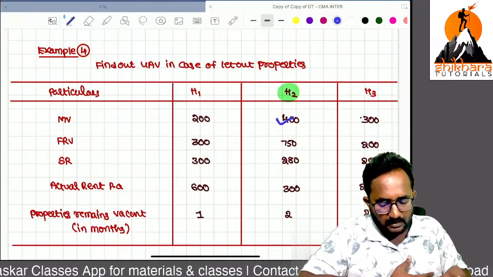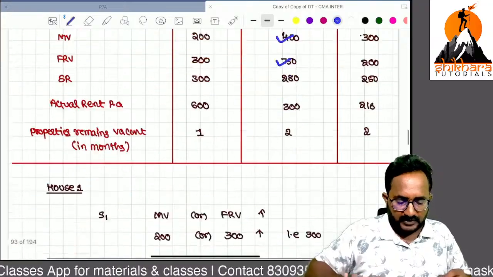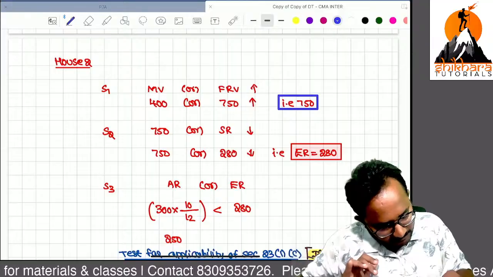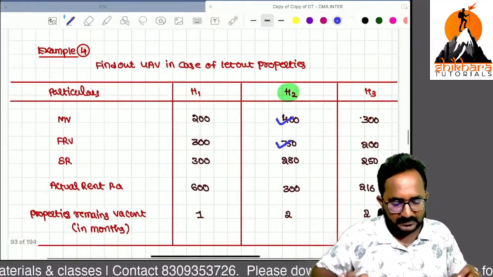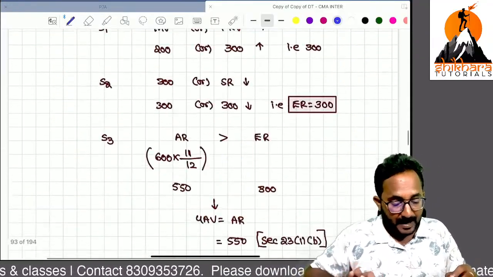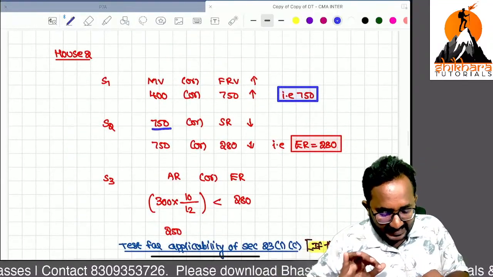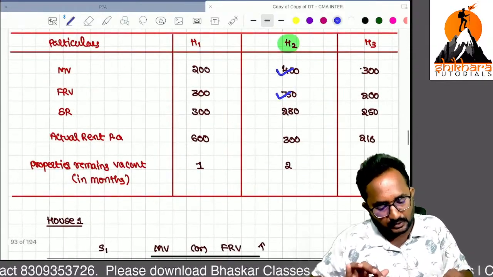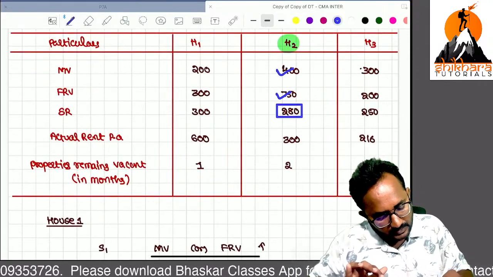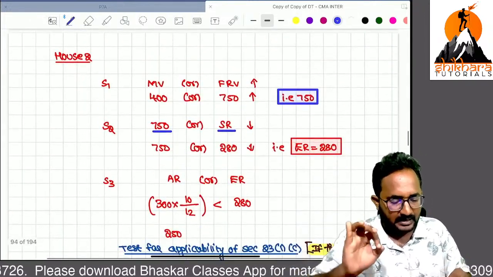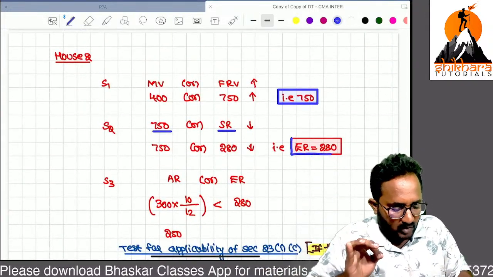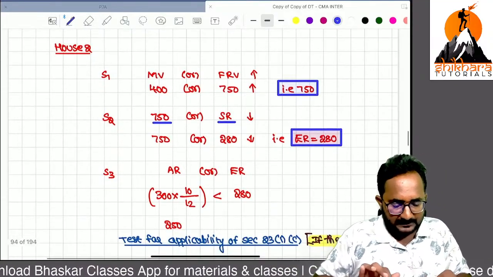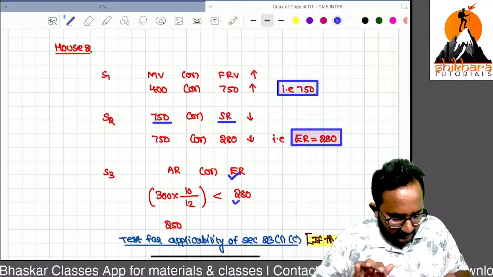Please remember, municipal value given, fair rental value given. So whichever is higher you can take. What is that higher? 750 you got. Whichever is higher, 750. So that should be compared with the standard rent, whichever is lower. Can you tell me what the standard rent mentioned in the question is? 280. So whichever is lower, 280. Whatever output you got in step 2, that is the expected rent. Now expected rent is 280.